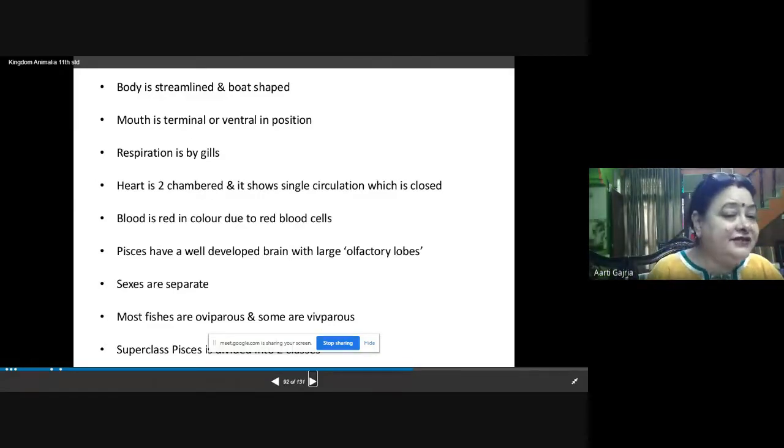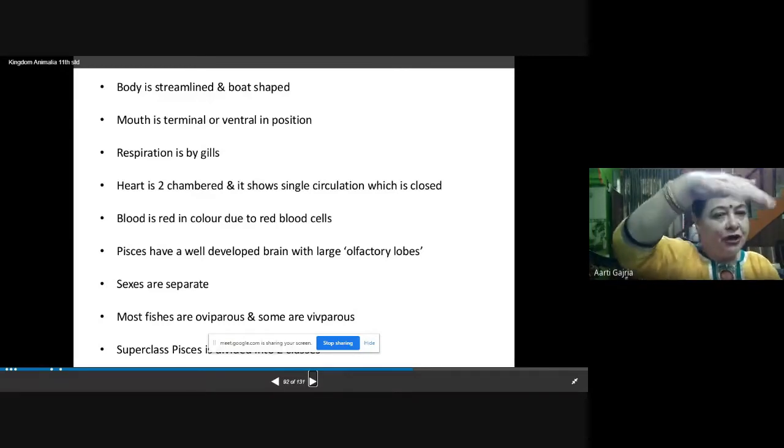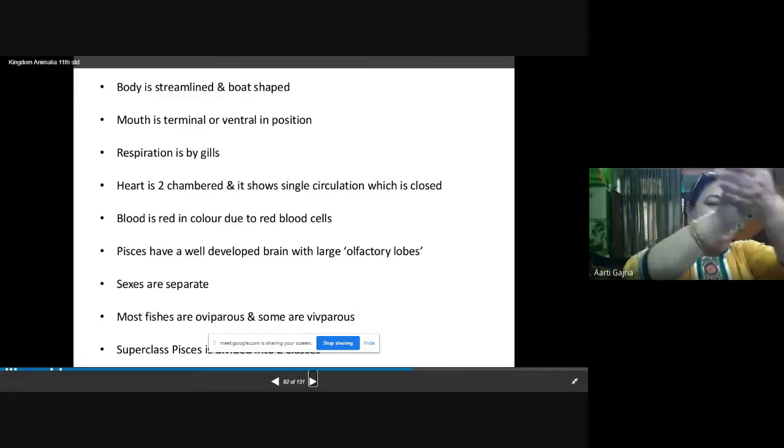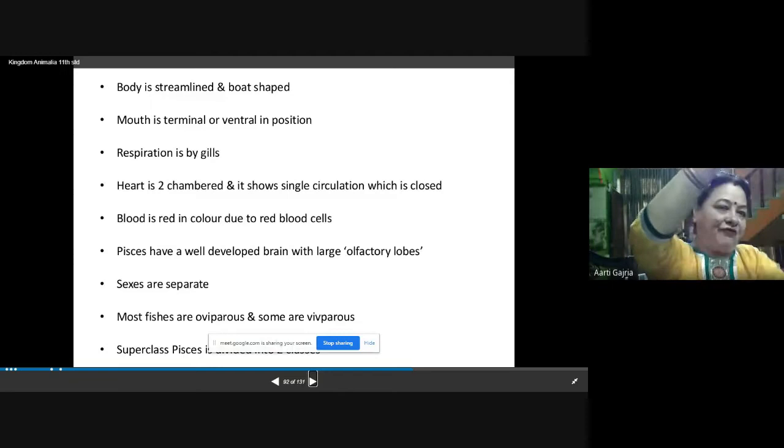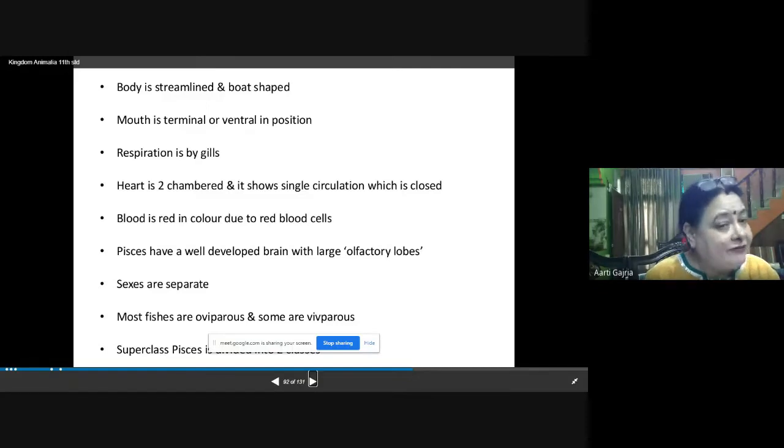Mouth is terminal or ventral in position. Mouth can be ventral in position or terminal. Terminal means at the top. Between the dorsal and ventral, at the top you will find the terminal position of the mouth, or it can be ventral. Respiration is by gills because they are aquatic animals.